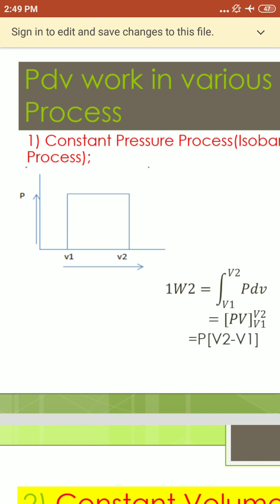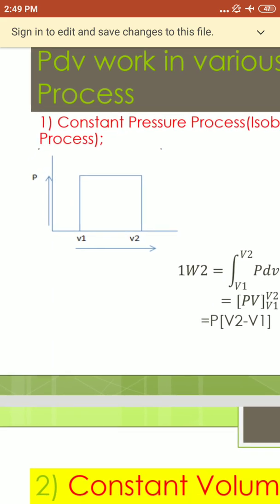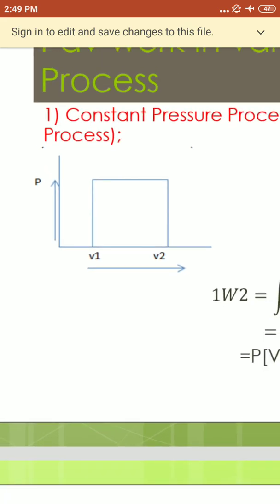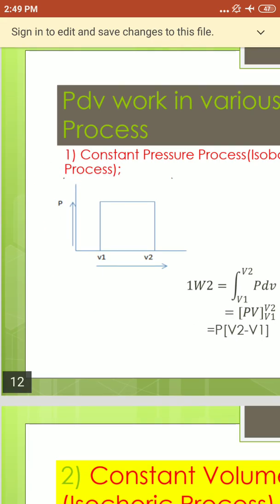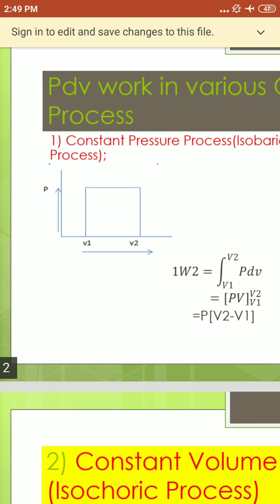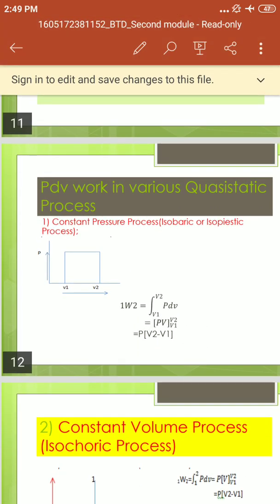Once you take that straight line, join the two ends; they touch the horizontal axis at V1 and V2. Wherever the line is perpendicular to the axis, that gives the process, constant pressure or constant volume. Here the perpendicular line is along the y-axis, to the pressure, therefore we call it constant pressure process or isobaric.